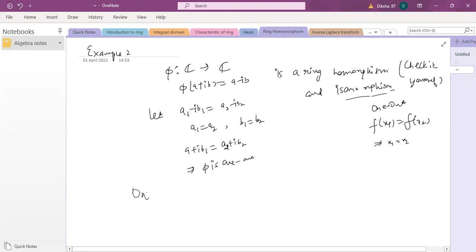And what about onto? Onto means that for all elements present in the range or the codomain, there exists an element in the domain, so that we have that.